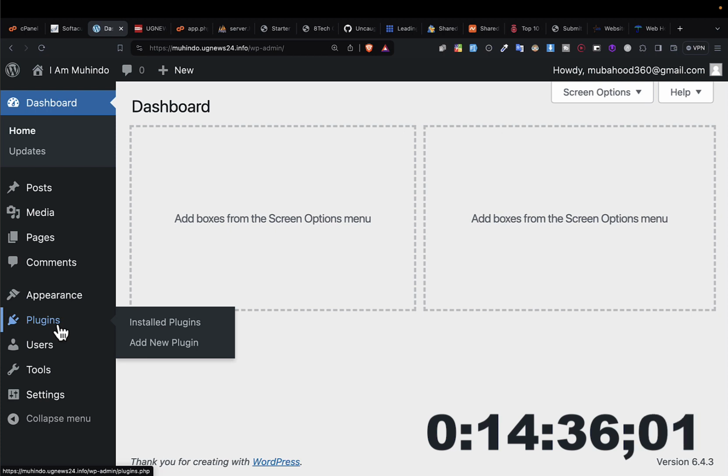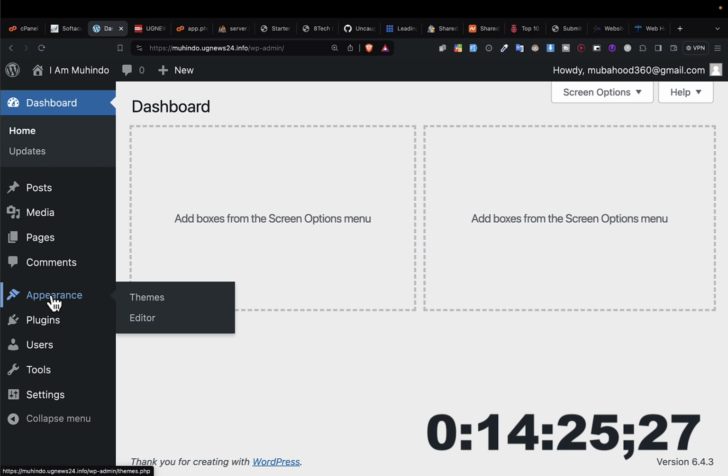Plugins can be for another day, they are about functionalities. Let's go straight into our WordPress theming. To access the themes, you'll come here under appearance. As I told you, it is about the appearance and the looks of your website. Click on appearance and then click on themes.